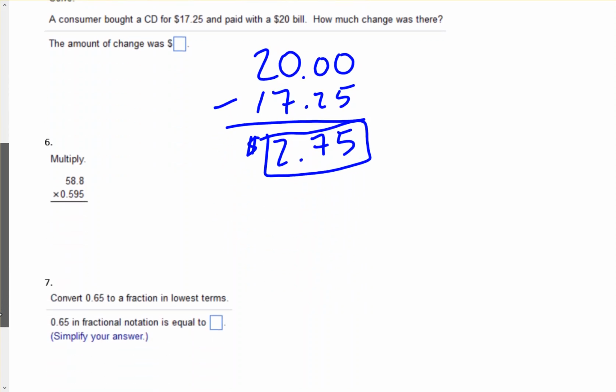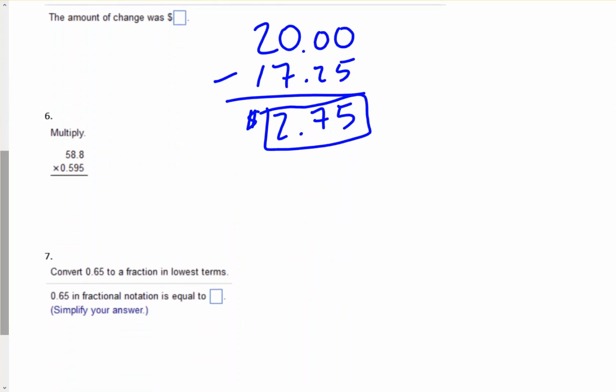Okay, multiplication. Just remember, when you're doing this on the calculator, to put in your decimals. 58.8 times 0.595. So we end up with 34.986.